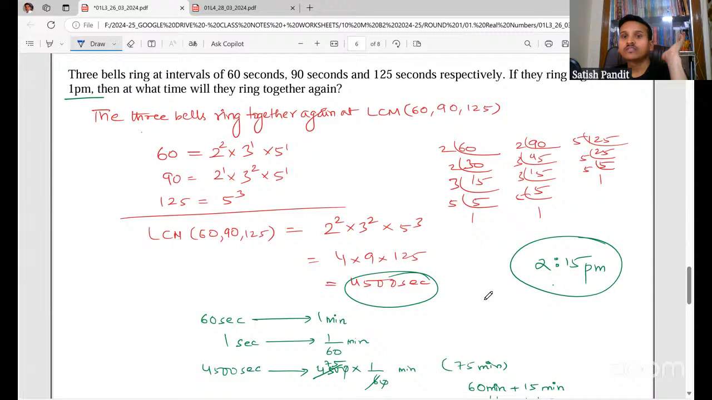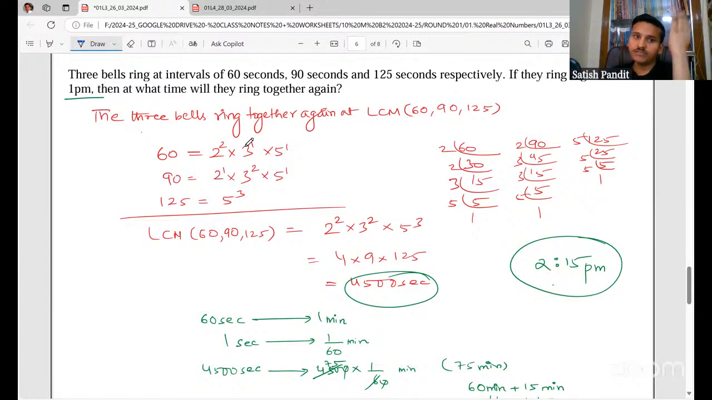Next question, similar type. Three bells ring at intervals of 60 seconds, 90 seconds, and 125 seconds respectively. See, once you understand the approach to a particular question, you can do any question. It's a very similar one. If they ring together at 1 p.m., then at what time will they ring together again?